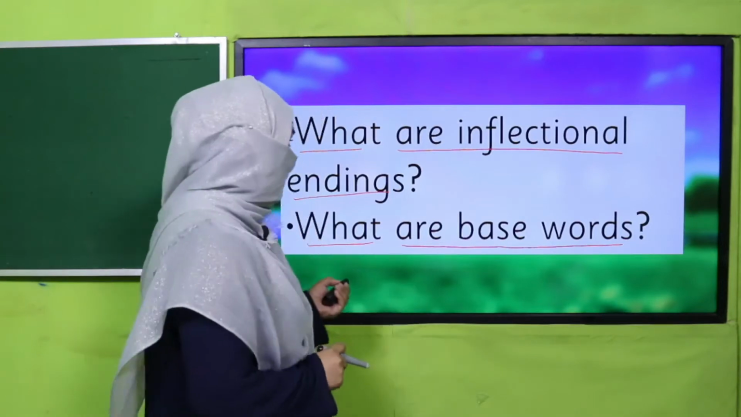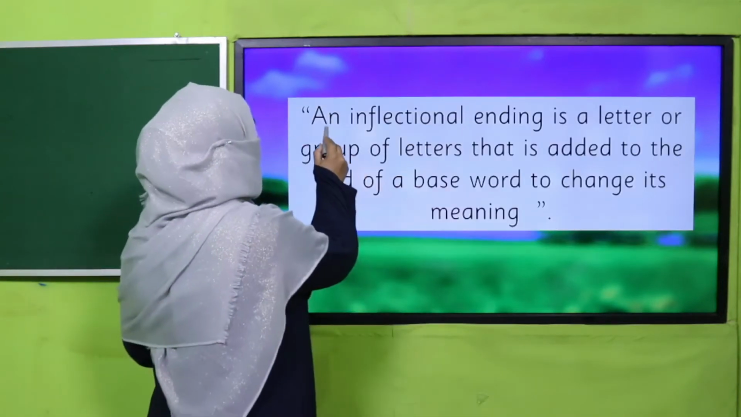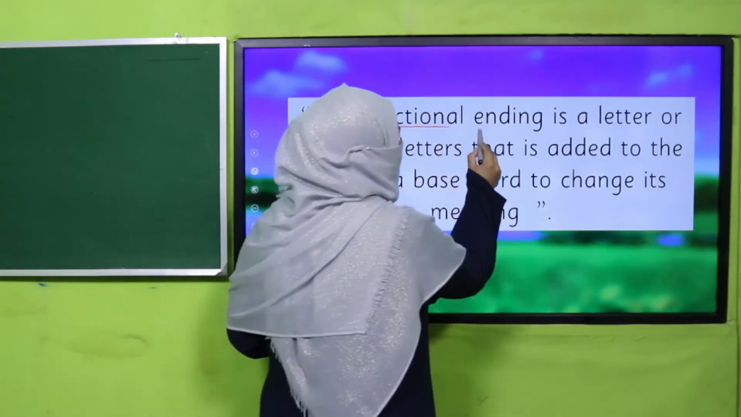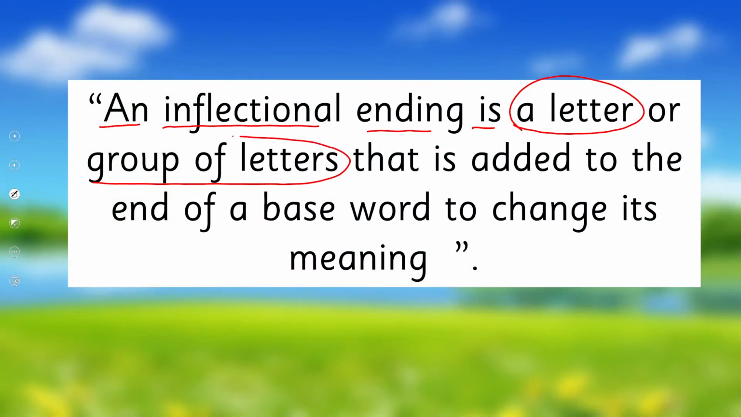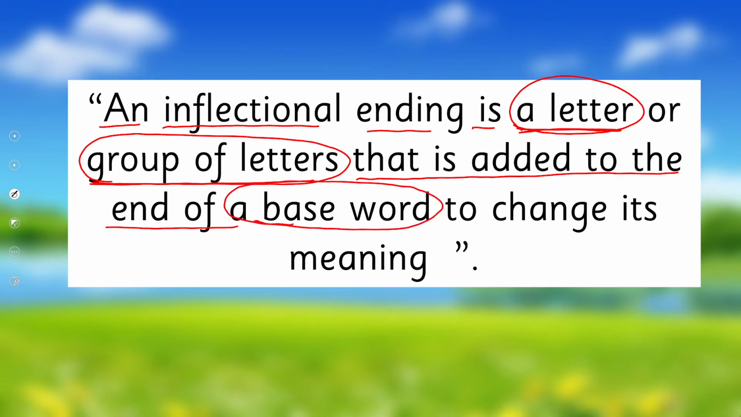Now let's see what the inflectional endings are. An inflectional ending is a letter or a group of letters. It means it can be one letter or more than one letter that is added to the end of a base word. When we add a letter or a group of letters to a word, it is called an inflectional ending.